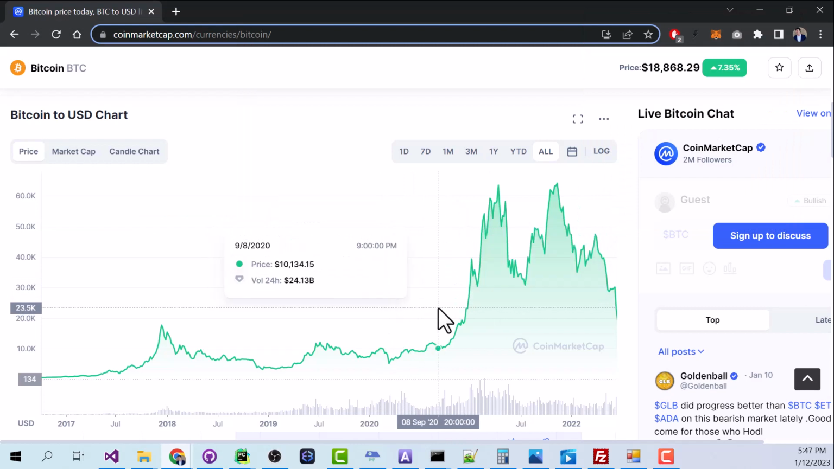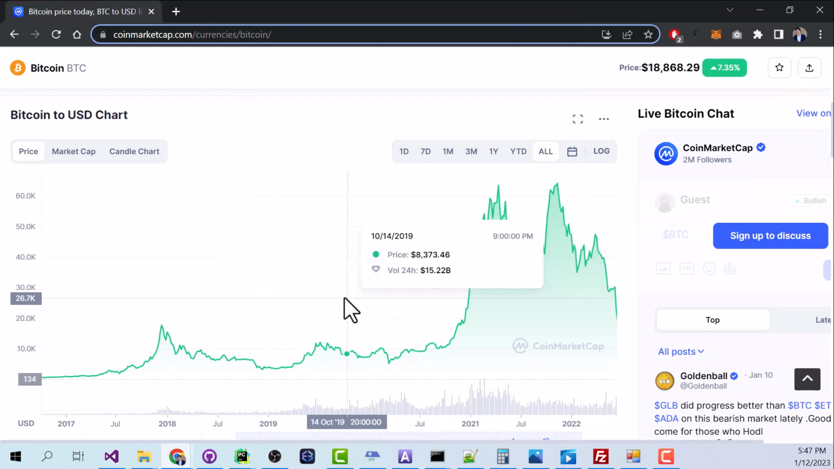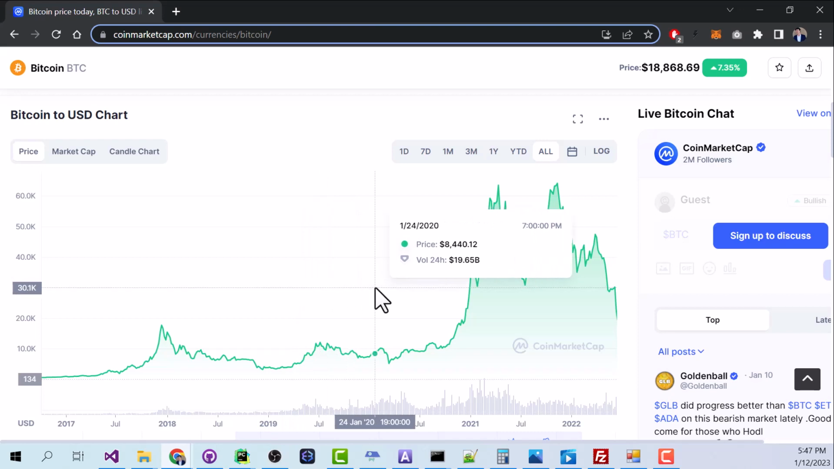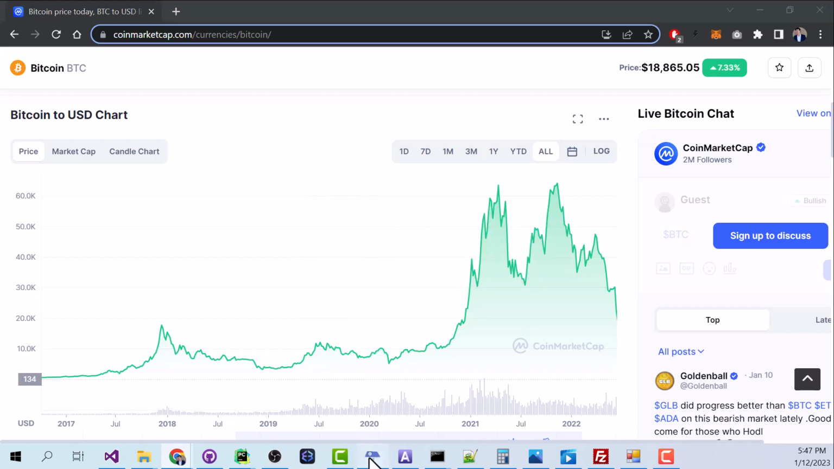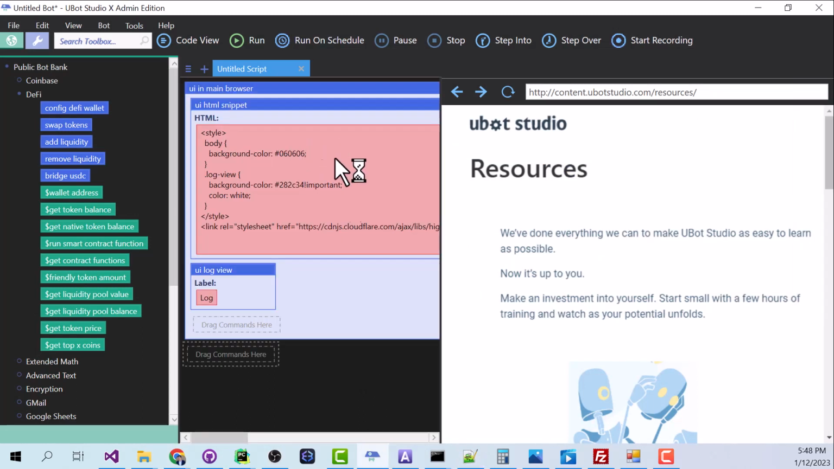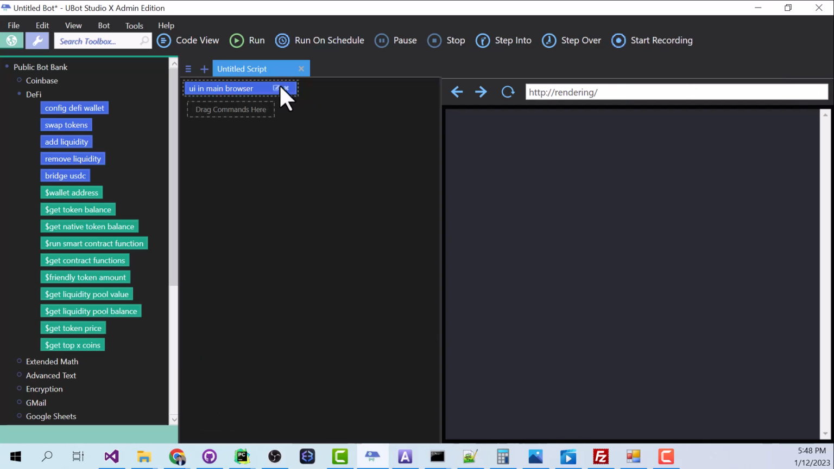So this is what it means to dollar cost average. It simply means buying an investment at a set price at a set interval of time. And UBot Studio happens to be perfect for this. So let's look at how we would do that. I'm going to start out by posting my console view here. The code for this will be in the description.